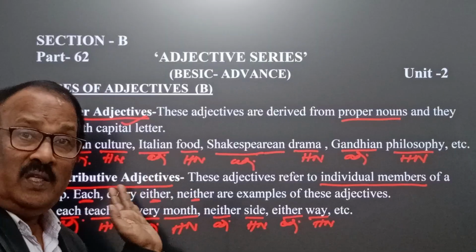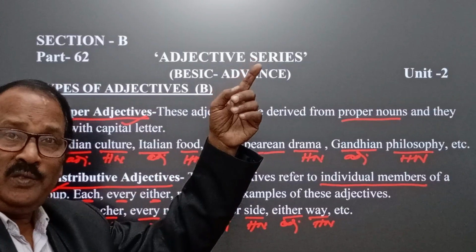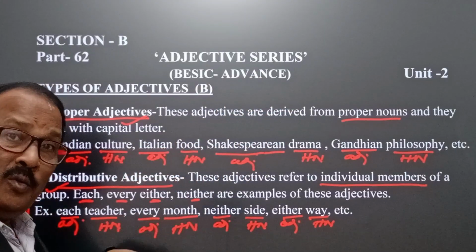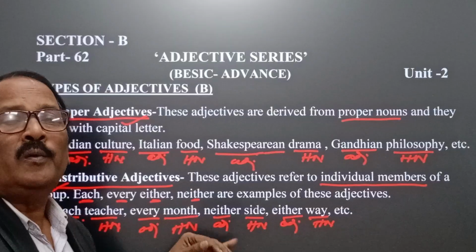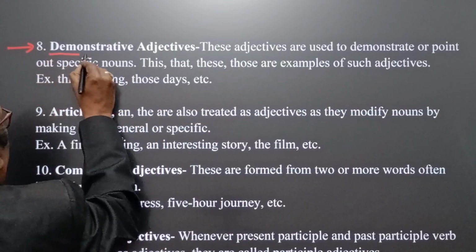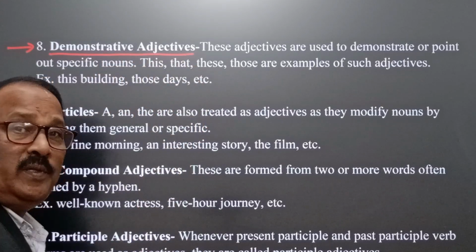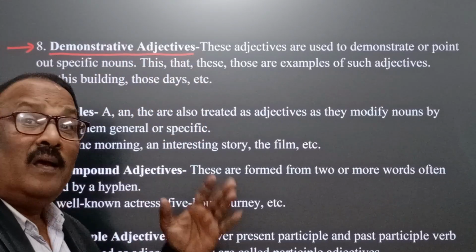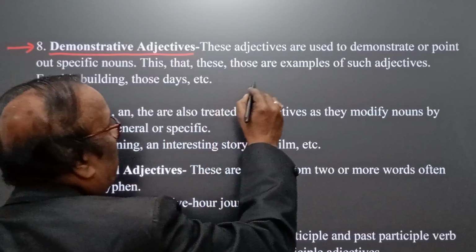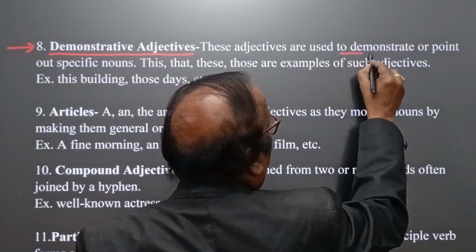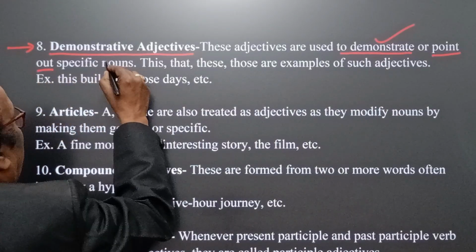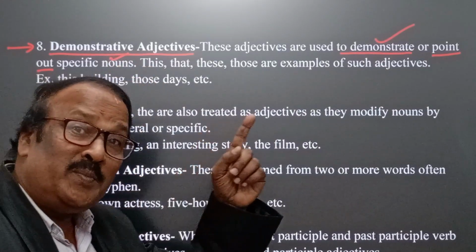We have given these ideas in the pronoun series, and also how they are pronounced and how they are also used as adjectives. Okay, demonstrative adjectives. This is another type of adjective. As we know, there are 4 demonstrative adjectives. These adjectives are used to demonstrate or point out specific nouns. Yes, point out specific nouns.